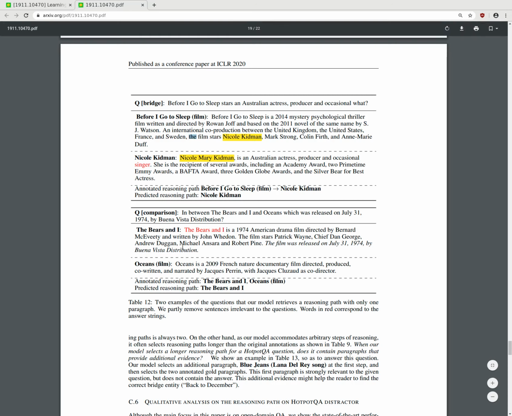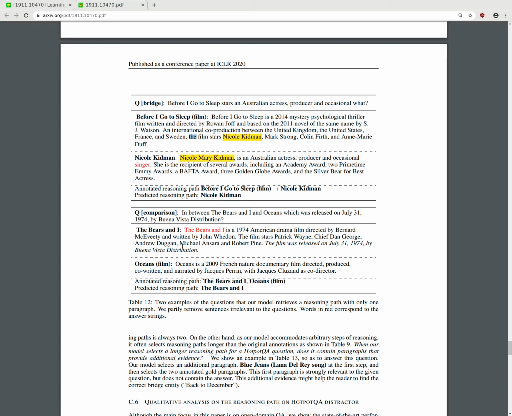Then the next paragraph is Nicole Kidman. Nicole Mary Kidman is an Australian actress, producer, and occasional singer. Okay, so here we have the answer in red. So, annotated reasoning path: Before I Go to Sleep, film goes to Nicole Kidman. Predicted reasoning path: Nicole Kidman.